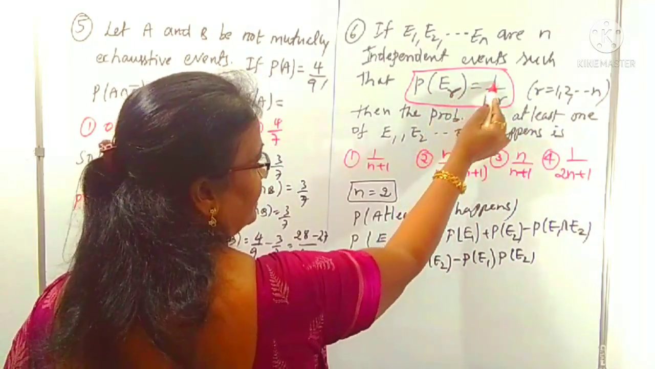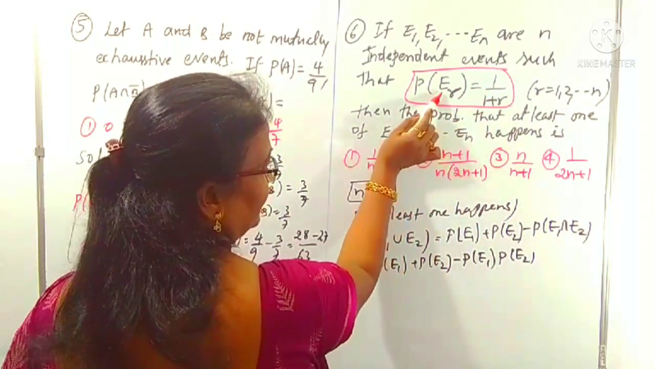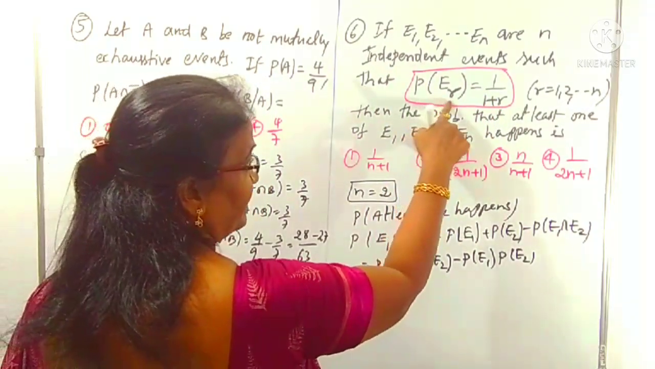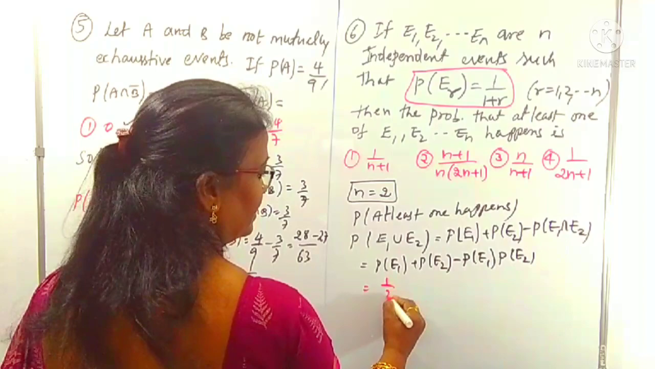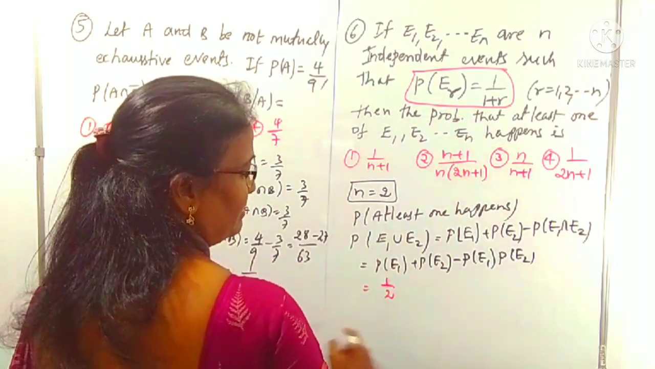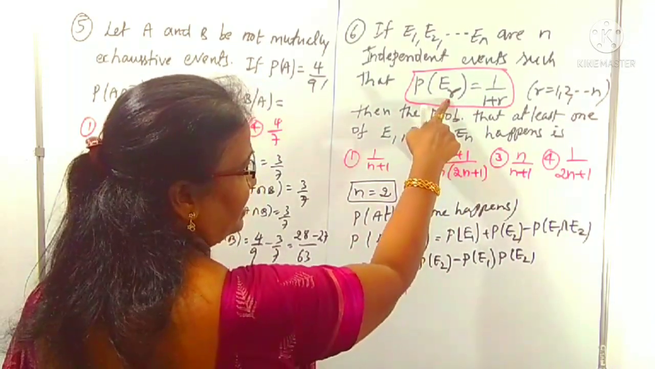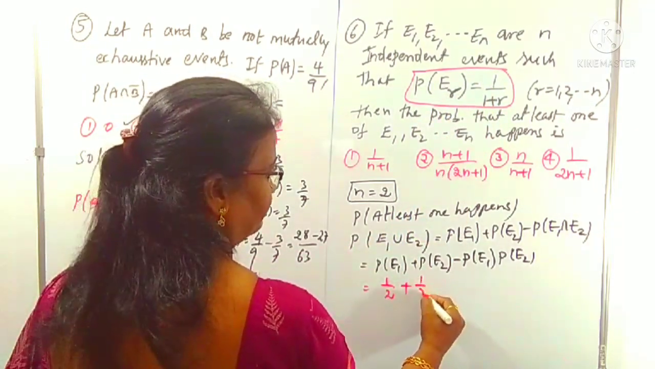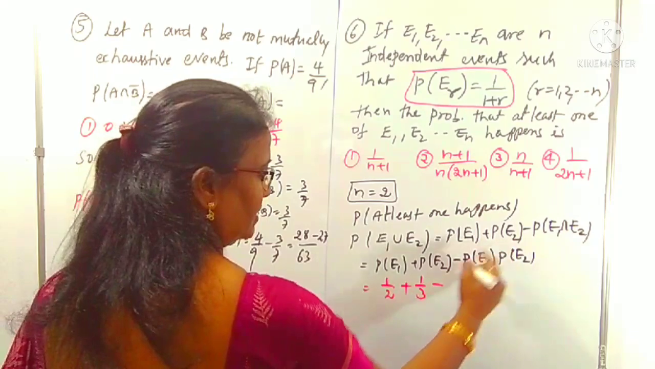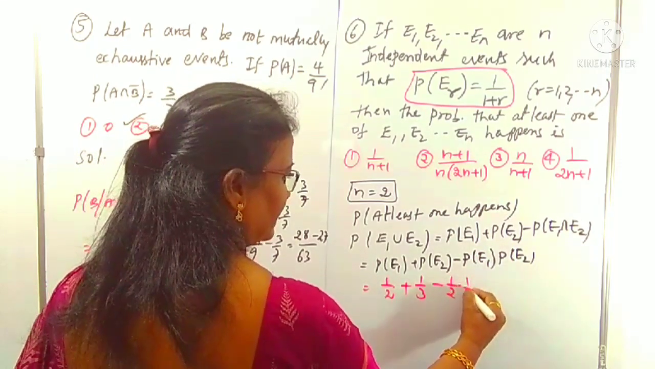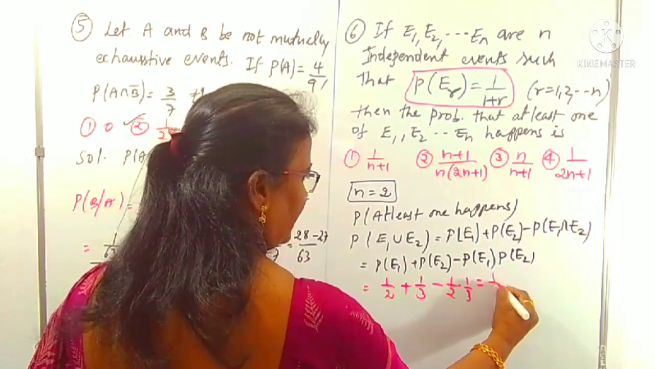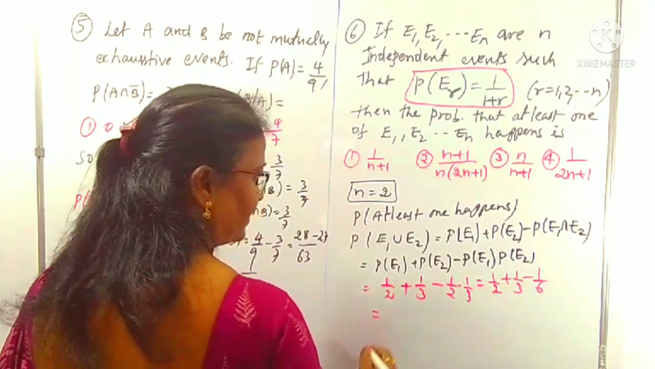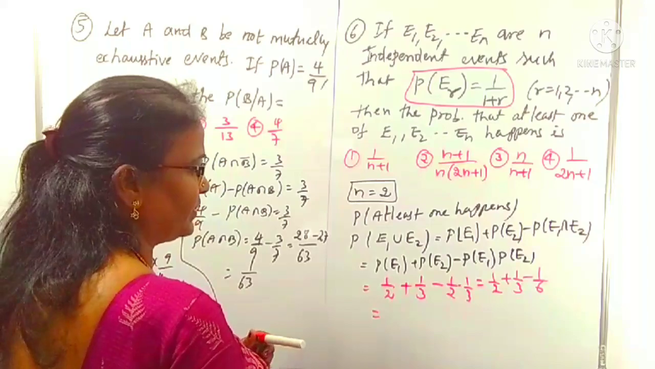P of Er is given as 1 by 1 plus r. For E1, in place of r you take 1. That is, P of E1 is 1 by 1 plus 1, which is 1 by 2. P of E1 is 1 by 2, plus P of E2: in place of r take 2, so 1 by 1 plus 2, that is 1 by 3. Minus the product of these two, that is 1 by 2 into 1 by 3. That is 1 by 2 plus 1 by 3 minus 1 by 6. The LCM here is 6.